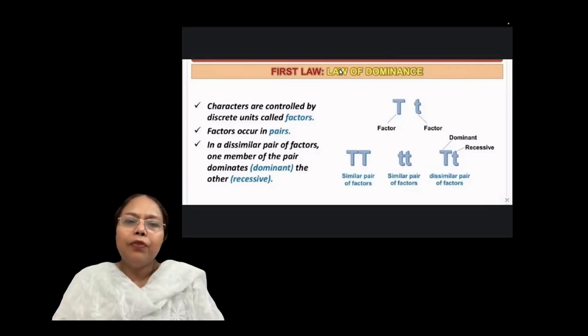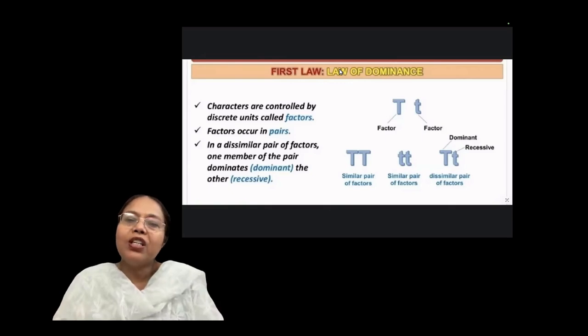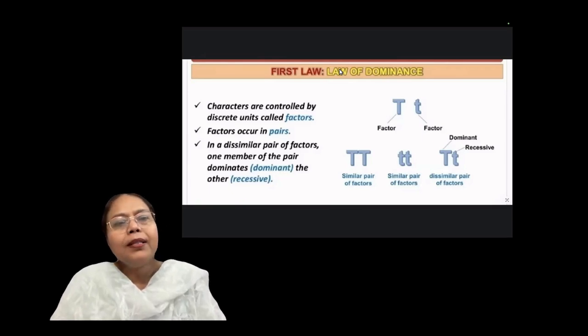On the basis of the monohybrid cross you have studied, the first law given by Mendel is the law of dominance. As I told you, when two contrasting parent characters are crossed, both alleles are present in the F1 generation as genetic makeup, but phenotypically you observe only one character in F1, that is tall. This is known as the law of dominance. Characters are controlled by discrete units called factors.